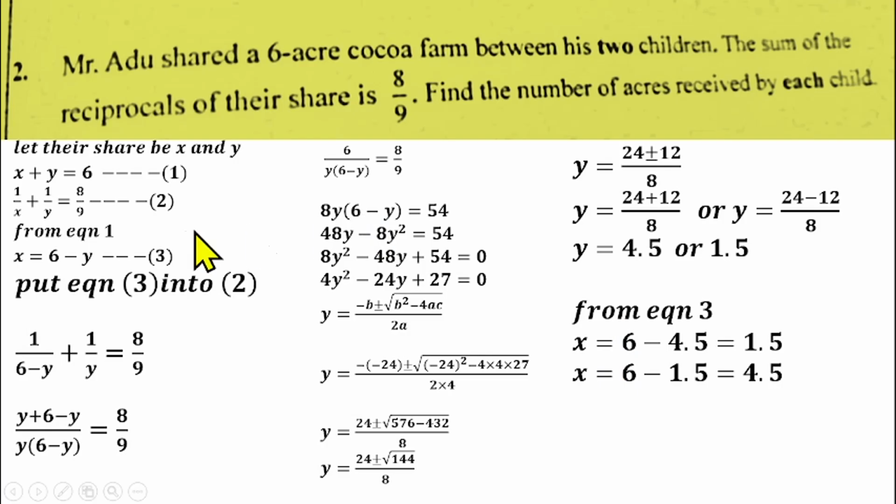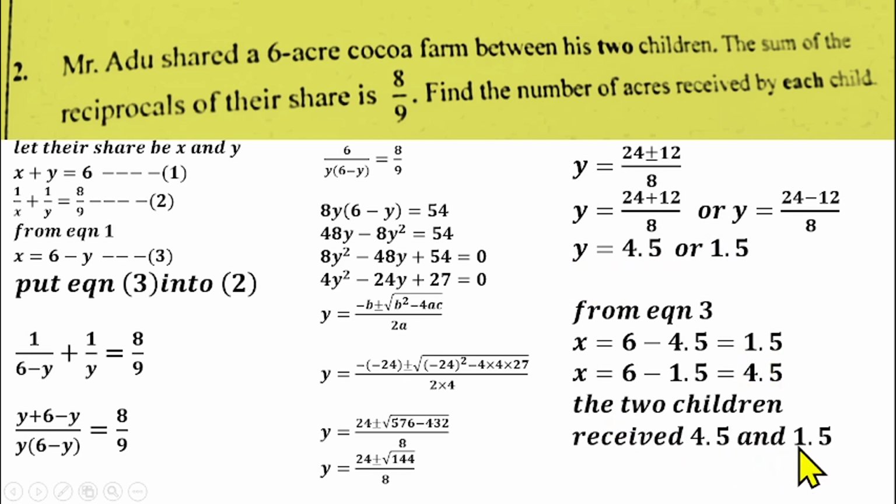So when our y is 1.5, if you put that into this equation, you'll be having x is equals to 6 minus 1.5, which is 4.5. So you can see that we get the same values we got for y, same thing we are getting for x as well. So the two children will receive 4.5 and 1.5 acres of land. So that will be the solution for question number 2.